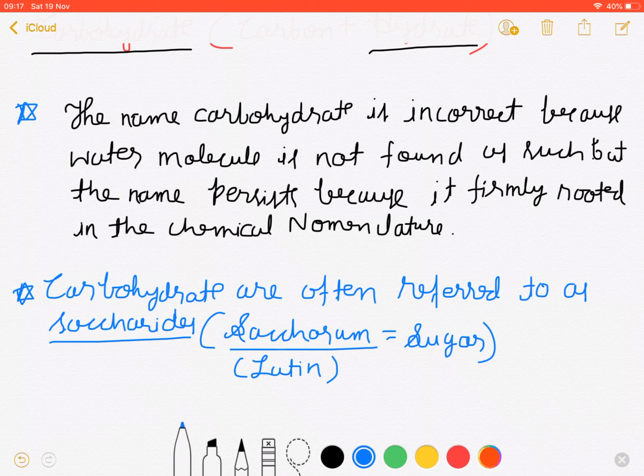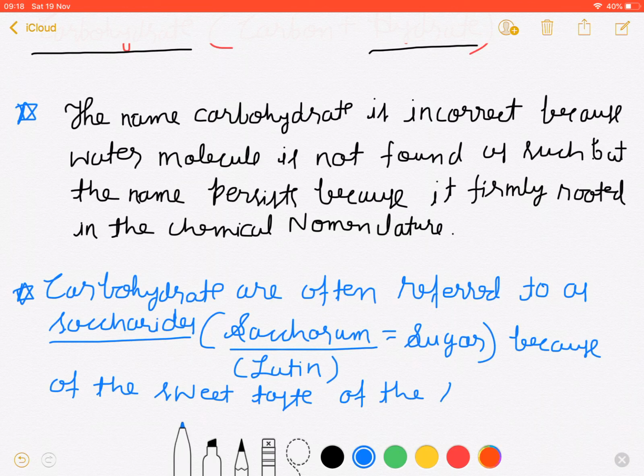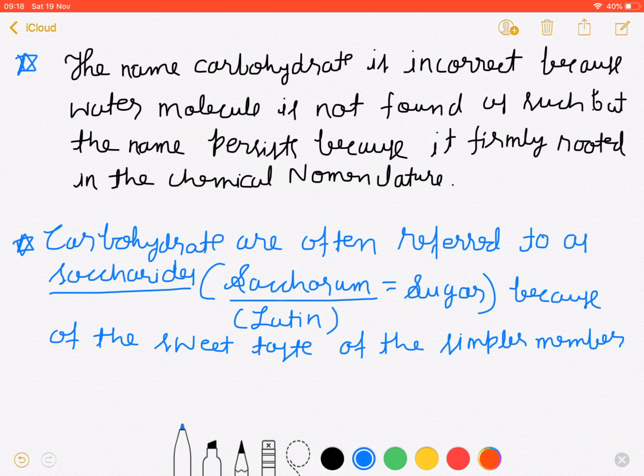And why is this name saccharide given? Because of the sweet taste of the simpler members of the class.